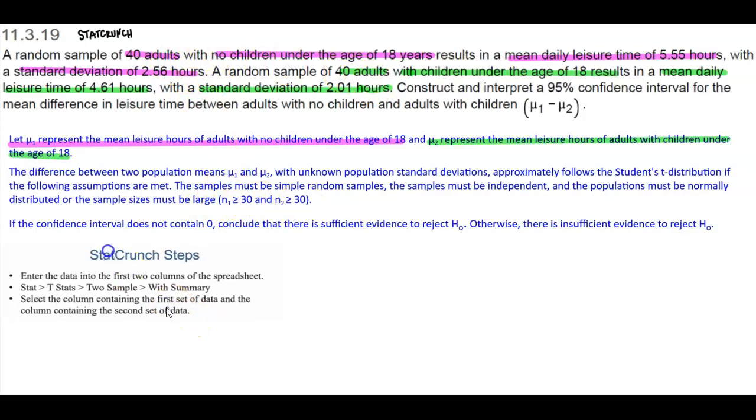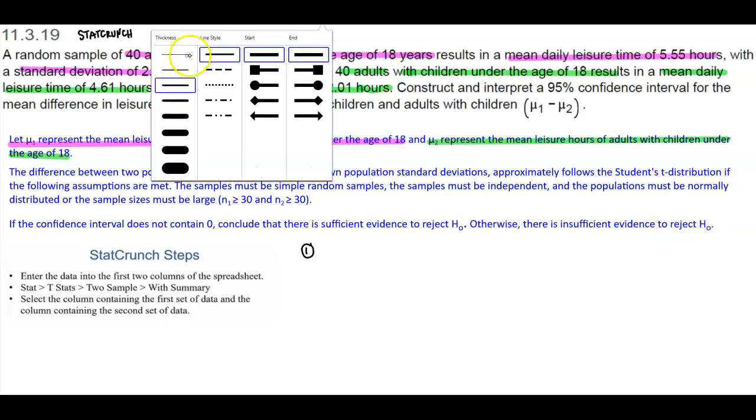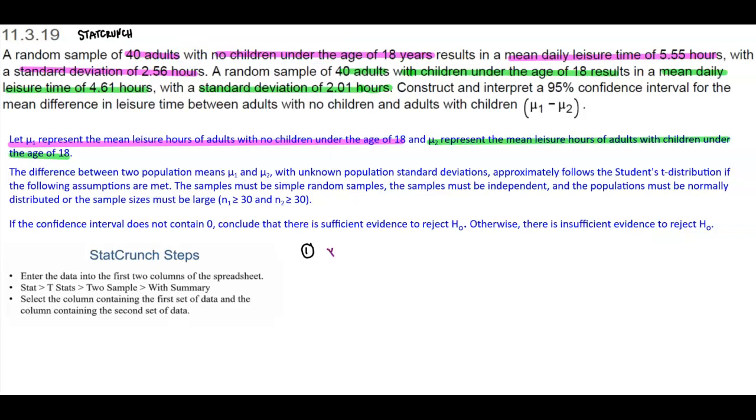Now recall that if the confidence interval does not contain 0, conclude that there is sufficient evidence to reject the null. Otherwise, there is insufficient evidence to reject the null. So, before we use StatCrunch, we want to identify the following: the mean of population 1, the sample standard deviation of population 1, and the sample size of population 1. Well, we can see here that the mean is 5.55 hours, the standard deviation is 2.56, and the sample size is 40.